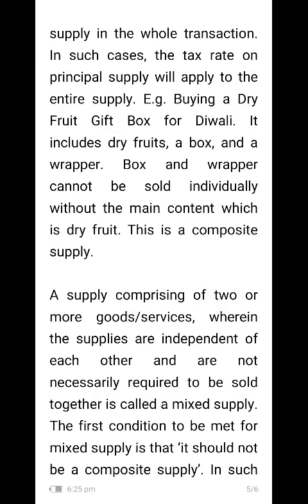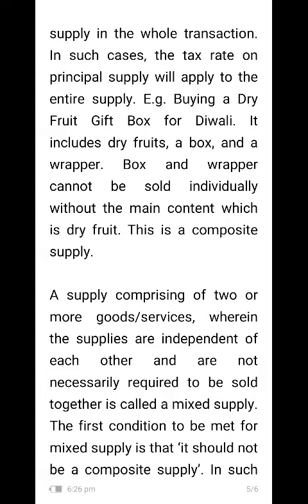That is, there is a supply of more than one product. For example, if we buy a chocolate box, there will be chocolates covered in a box. Or if we buy a packed juice, there will be a packet, and in that packet the juice is available.